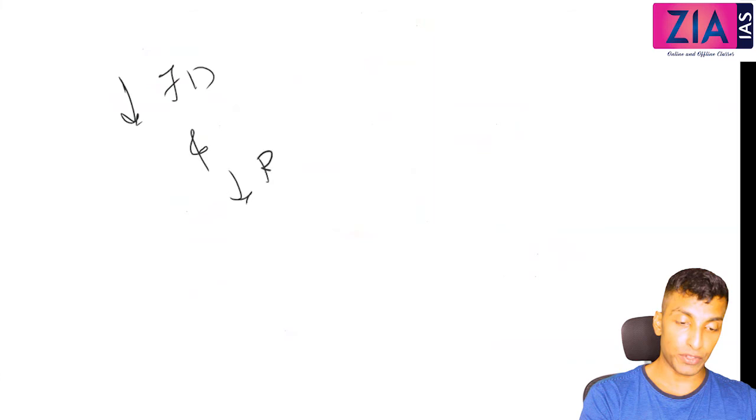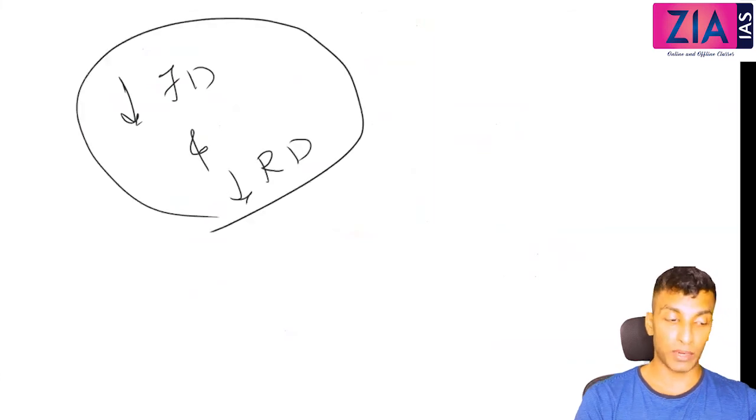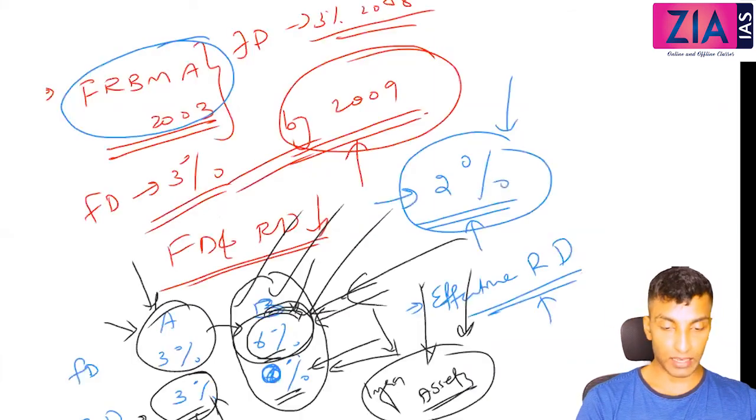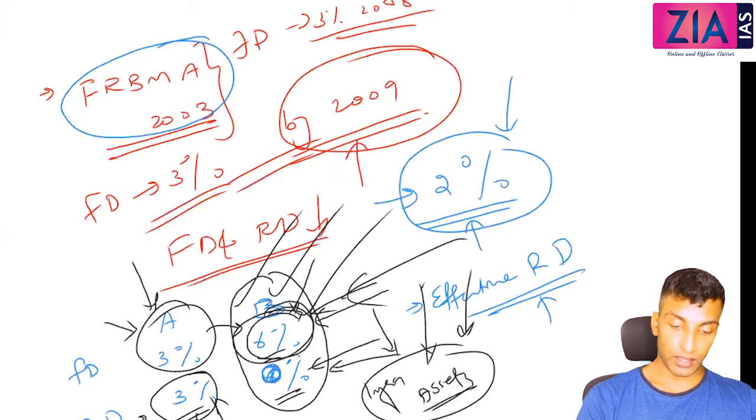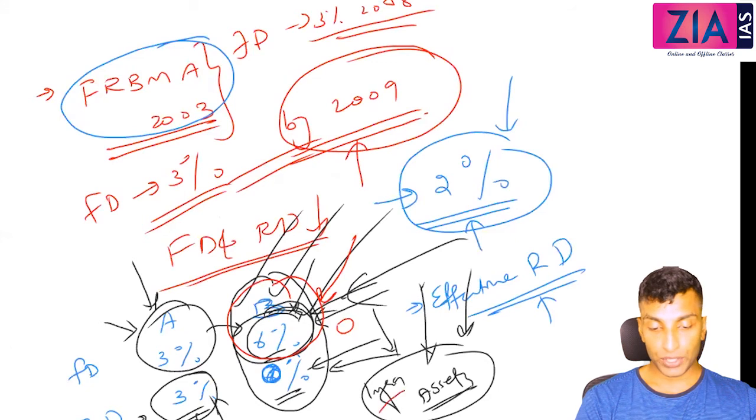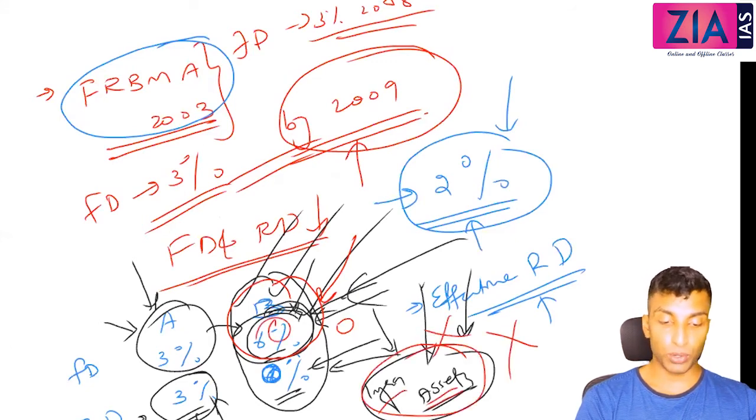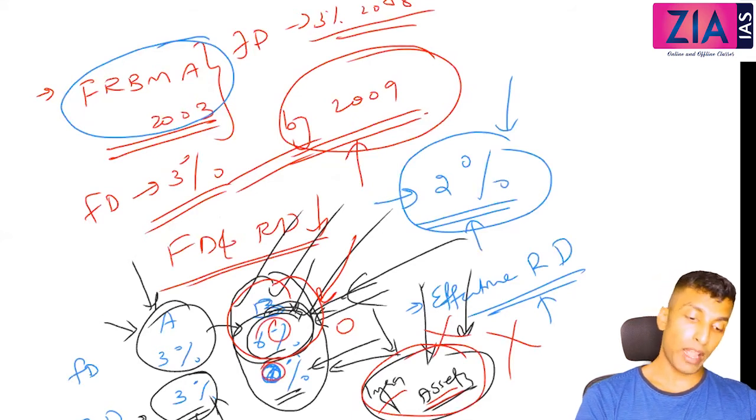Now, which one is easy? Reducing fiscal deficit or reducing revenue deficit? Which one is easy for the government? You can take this example itself, you can tell. See, for this country B, it is very easy to reduce the 6 to 0 because the entire deficit is on infrastructure assets. So if you prefer not to create this, it will be 0. Anyway, this is 0. But for A, fiscal deficit will be there. You cannot do anything because it is all revenue deficit.